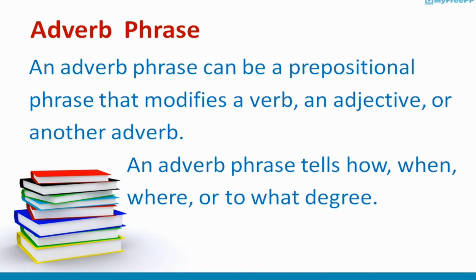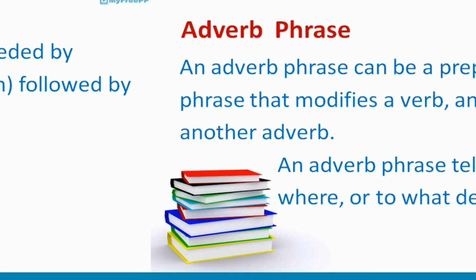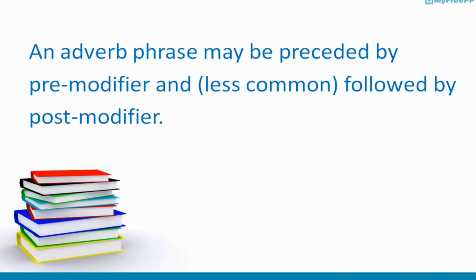Let's have another definition. An adverb phrase can be a prepositional phrase that modifies a verb, an adjective, or another adverb. An adverb phrase tells us how, when, where, or to what degree. An adverb phrase may be preceded by a pre-modifier and, less commonly, followed by a post-modifier.